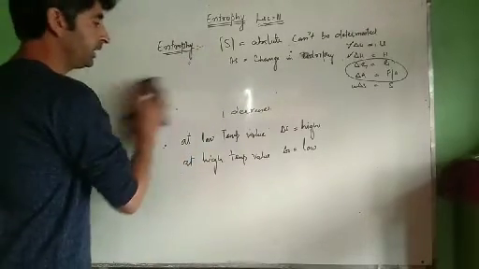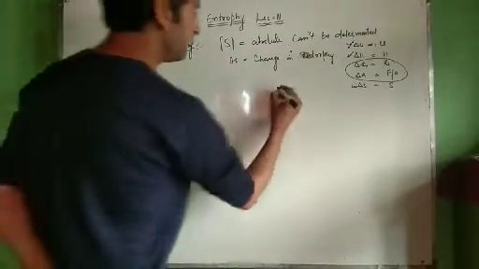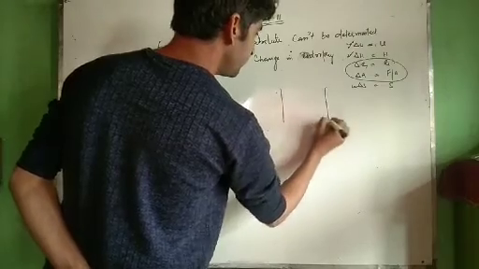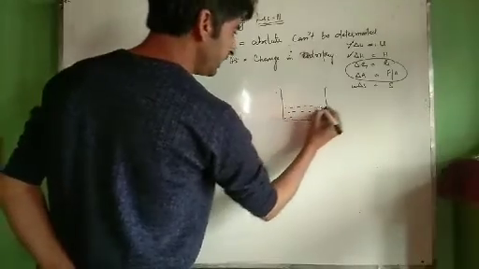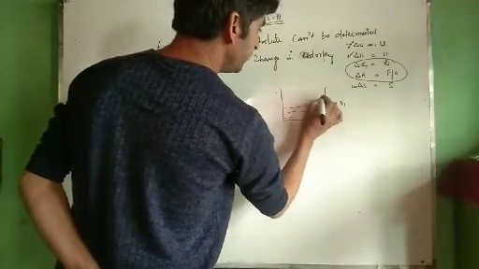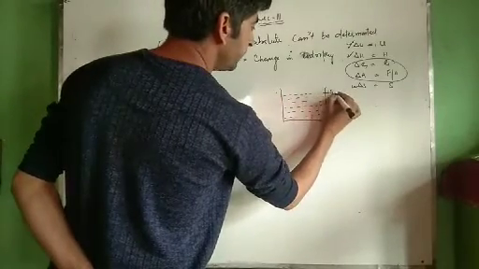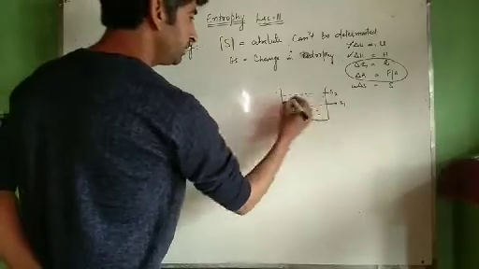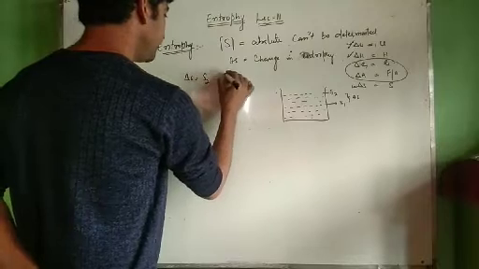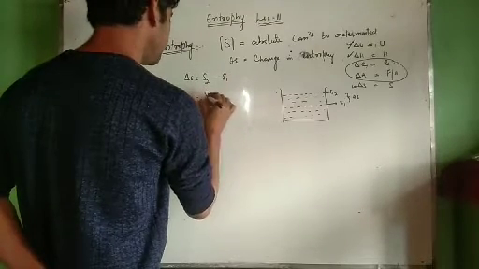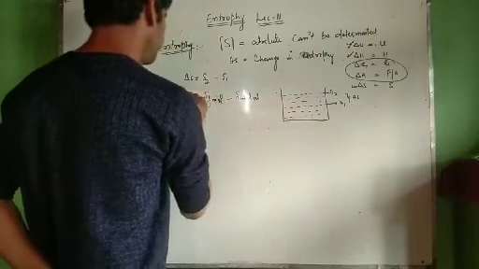Change in entropy delta S: when we talk about change, it means there is an initial and a final state. Let us take a system with certain molecules of gas. Let the initial entropy of the system be S1 and the final entropy be S2. Change in entropy, delta S, is equal to S2 minus S1, or S final minus S initial. What does S final and S initial mean?